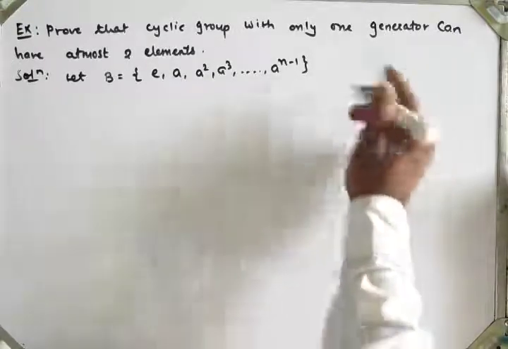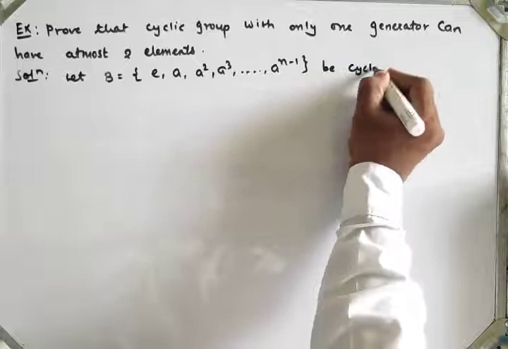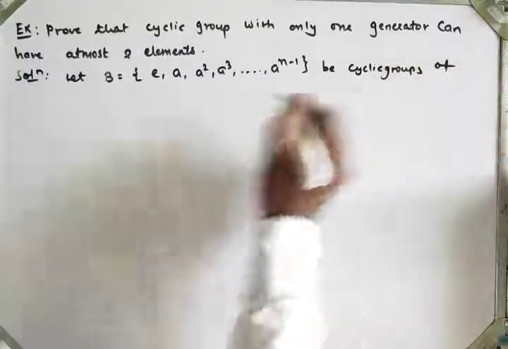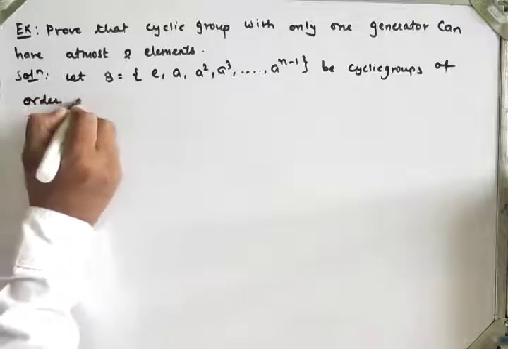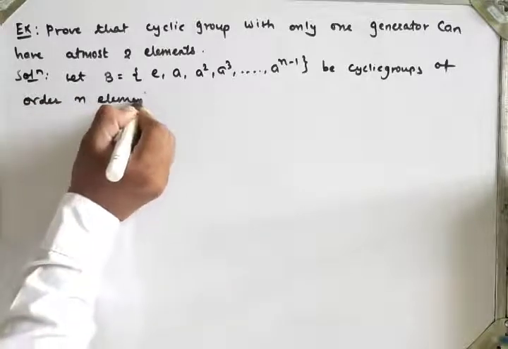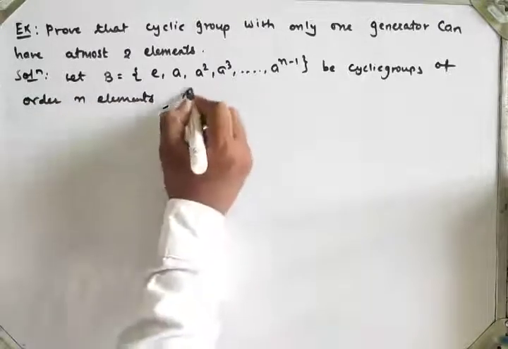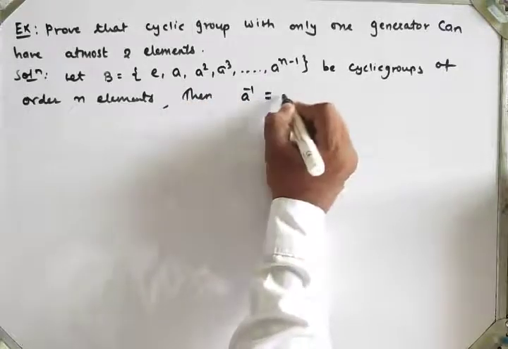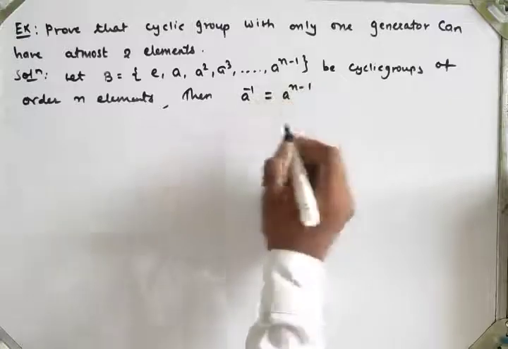Let G be a cyclic group of order n elements. Then what we have here, a inverse is the same as a raised to n minus 1. How is it possible?